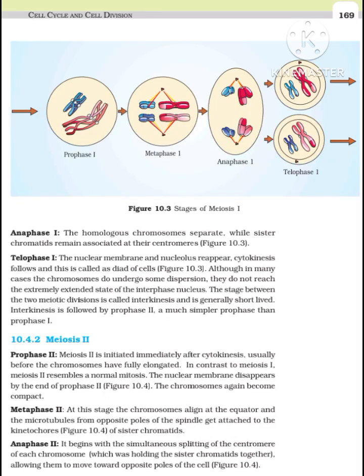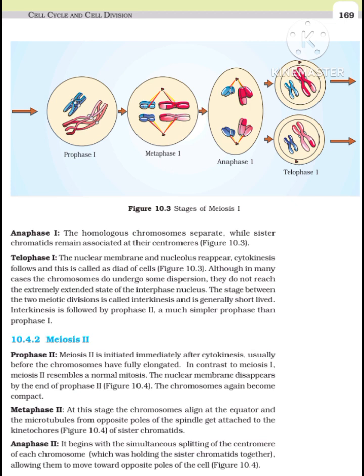Figure 10.3 Stages of meiosis I. Anaphase I: the homologous chromosomes separate, while sister chromatids remain associated at their centromeres, figure 10.3. Telophase I: the nuclear membrane and nucleolus reappear, cytokinesis follows, and this is called the dyad of cells, figure 10.3.